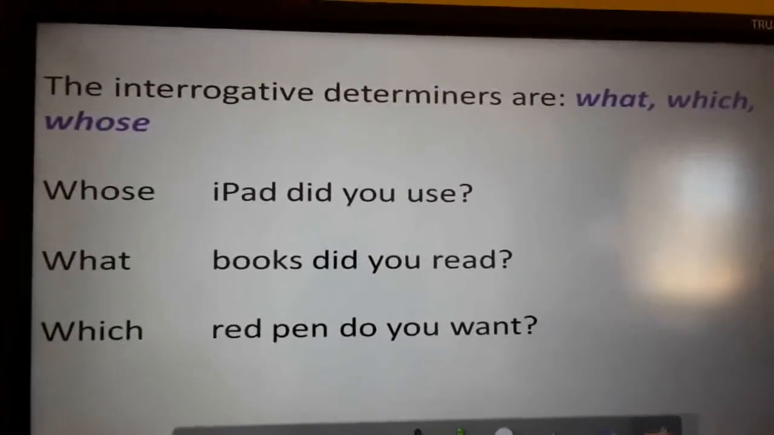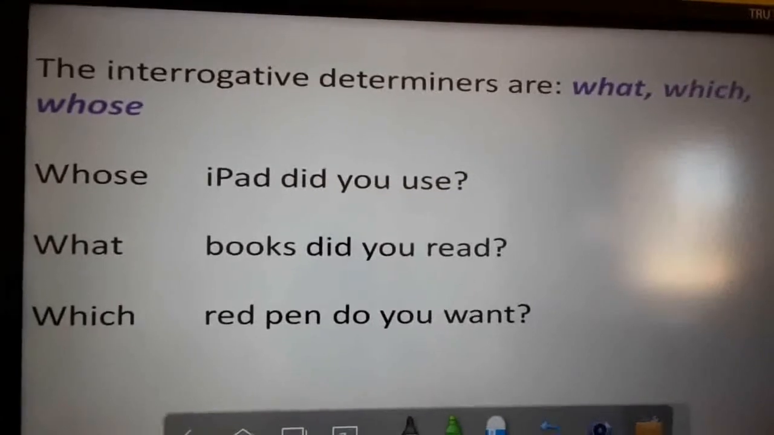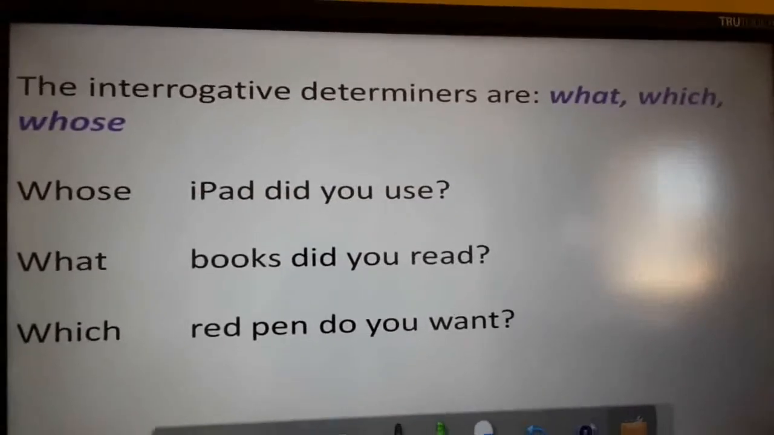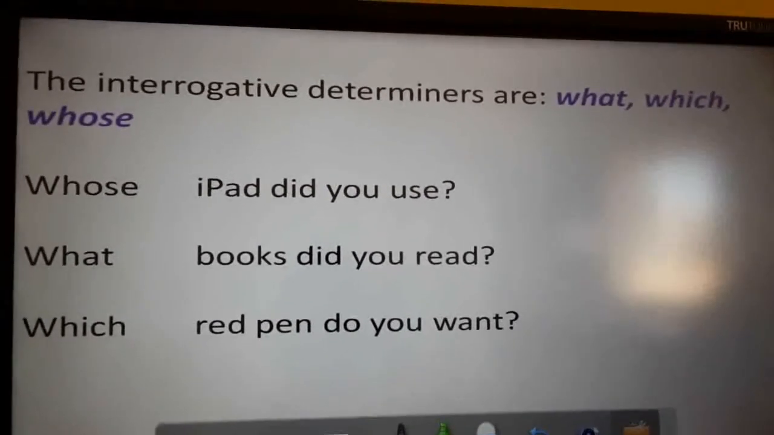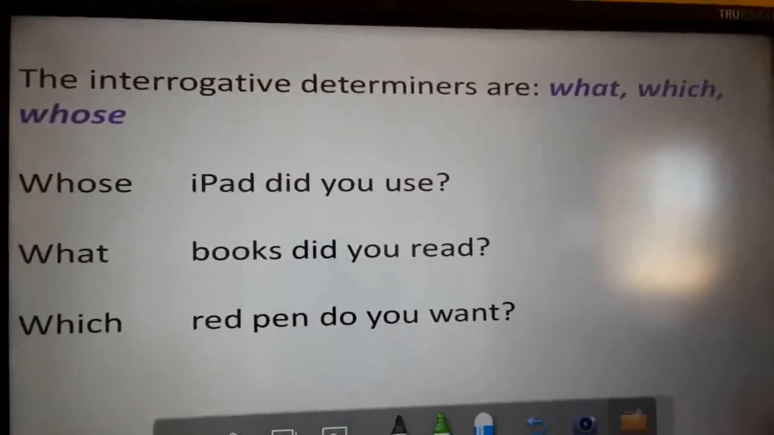You have understood the kinds of determiners and when you should use articles and when you should omit the articles.